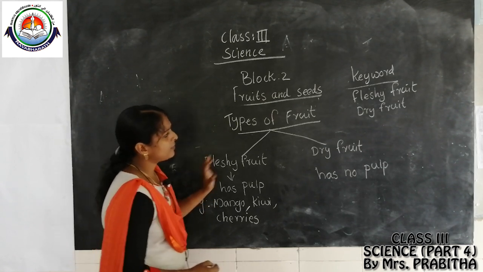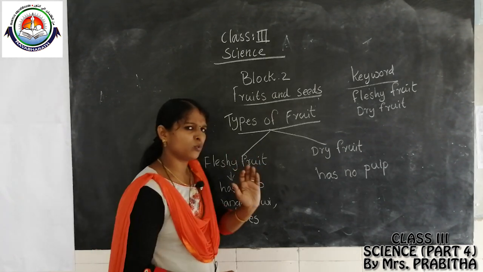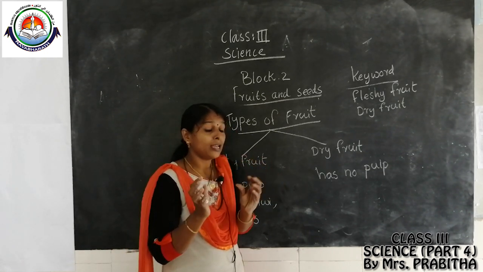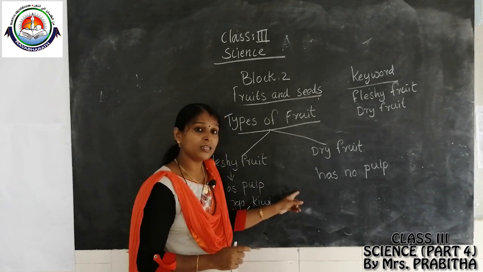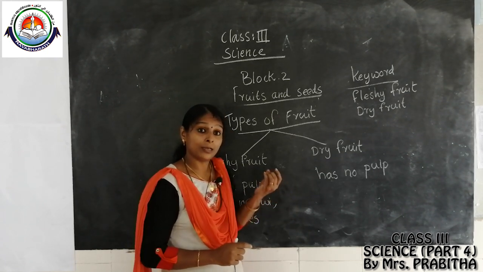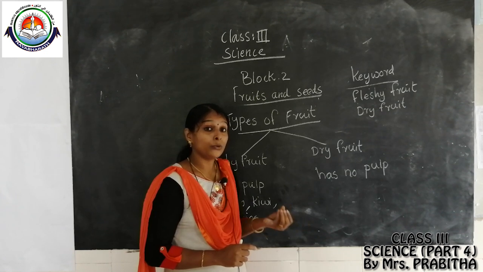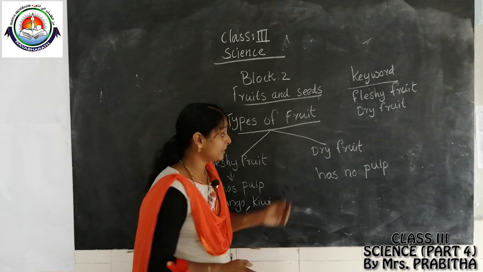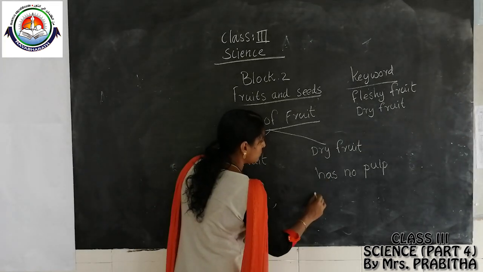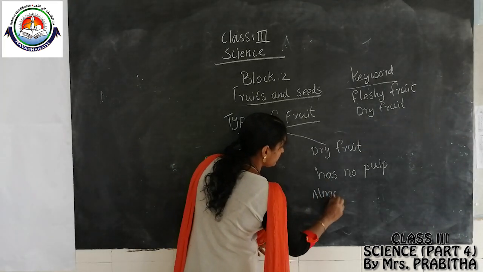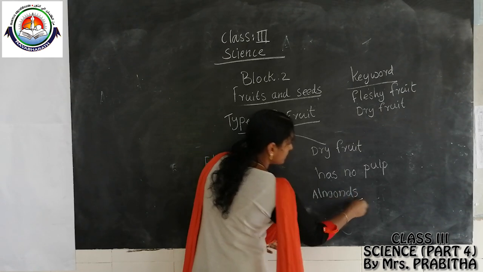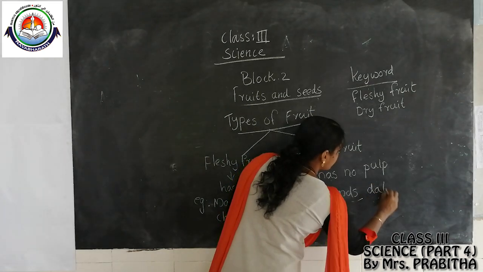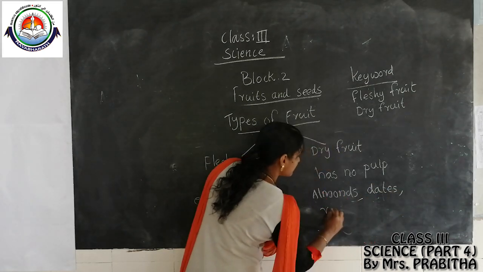Okay. Then next one, examples for dry fruit. Dry fruit has no pulp. It looks dry. Examples for dry fruits are some nuts, we can say almonds, dates. Some of the examples for dry fruits are almonds, dates, raisins.